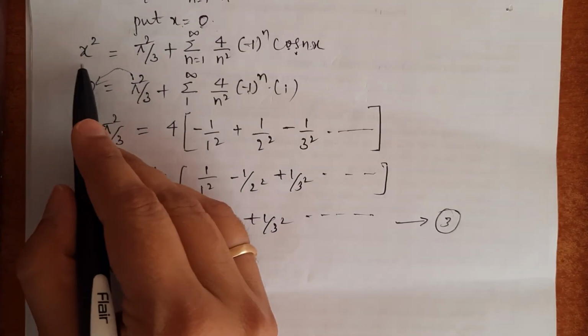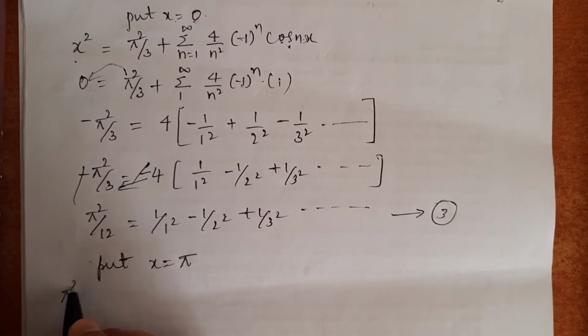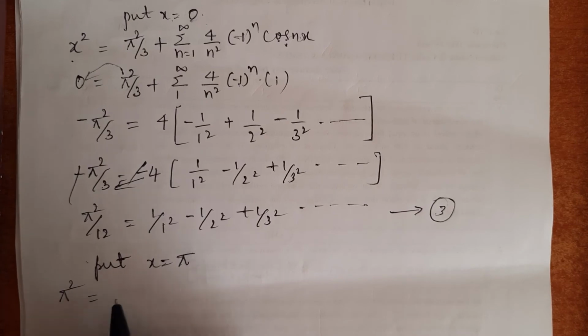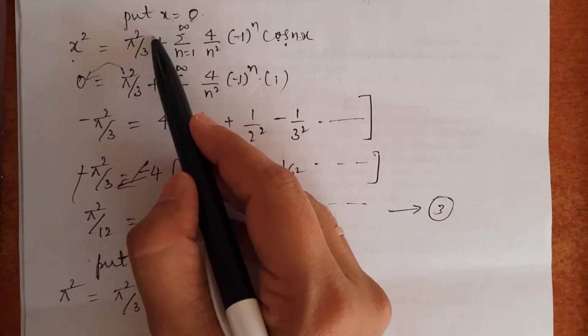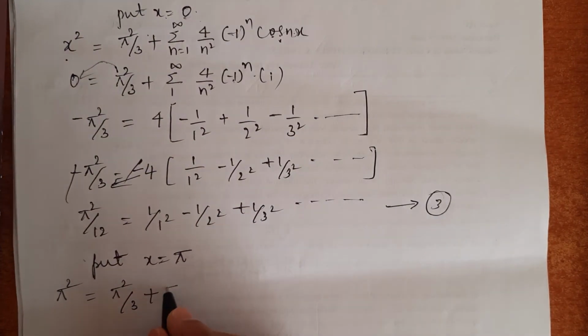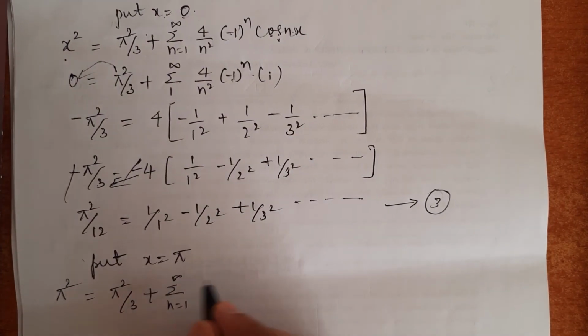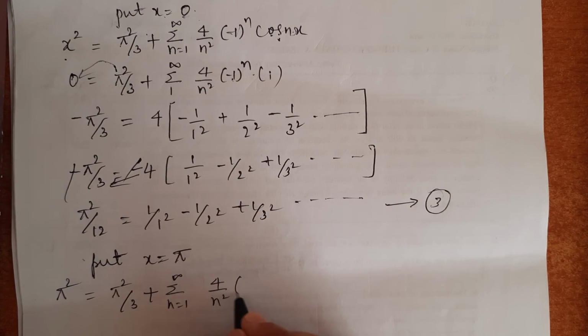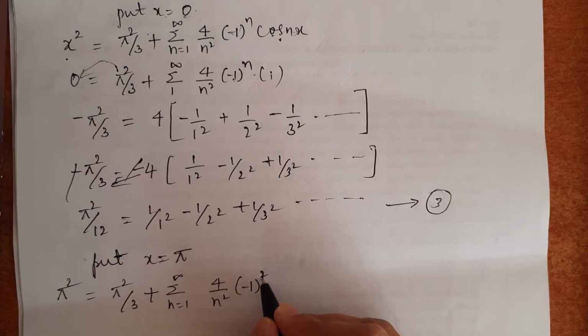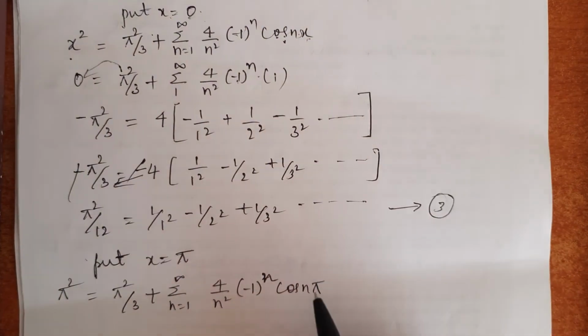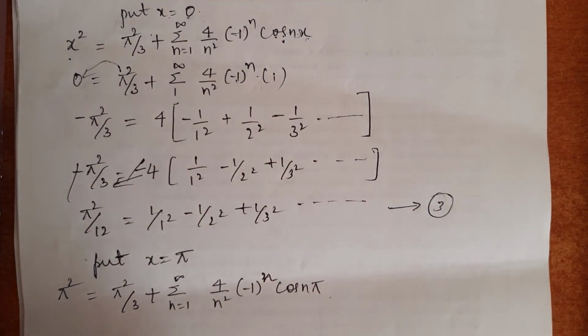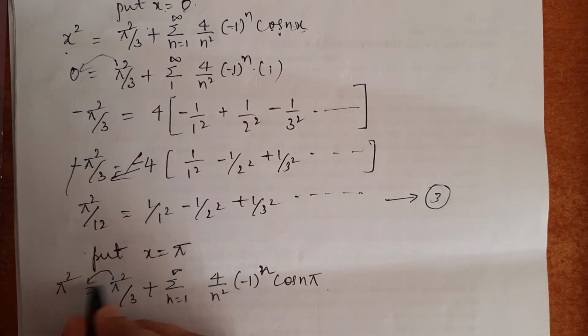So here x square is there, so I will substitute it as pi square equals pi square by 3, this one, plus summation n equals 1 to infinity 4 by n square into minus 1 to the power n into cos n pi. In place of x I have substituted n pi. Then I will shift this term to this side.